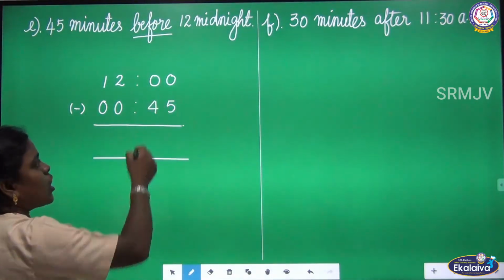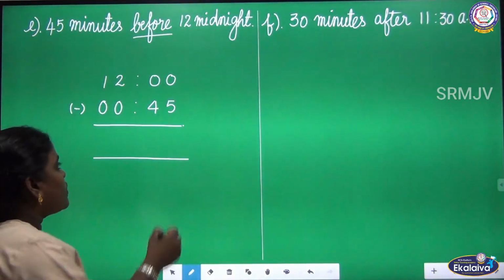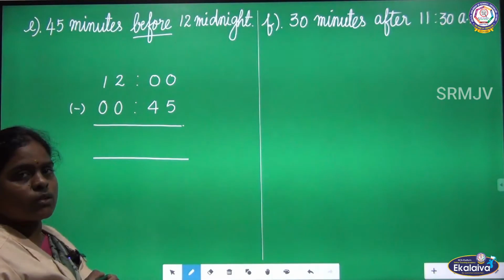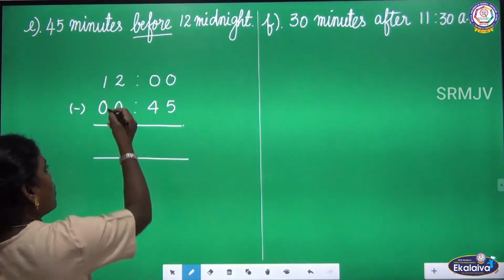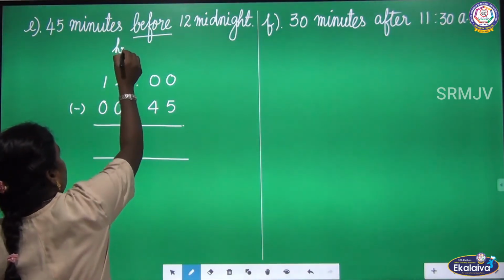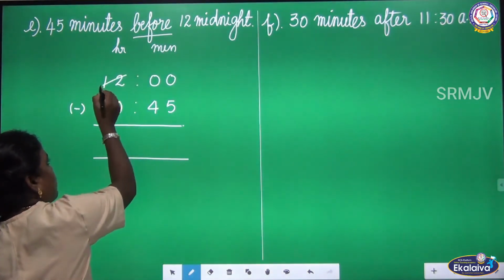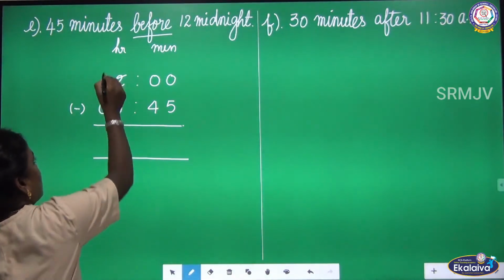Look at the minutes column in the first time. We have 0. We cannot subtract 45 from 0. So we are going to borrow from the hours column. So if you borrow 1, it becomes 11.